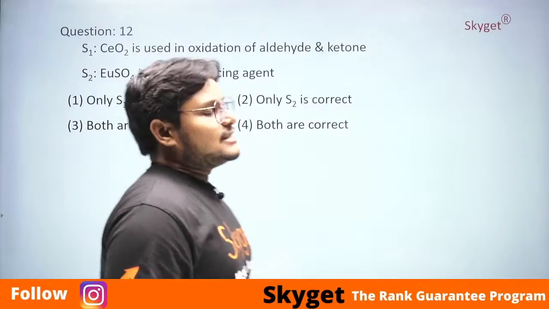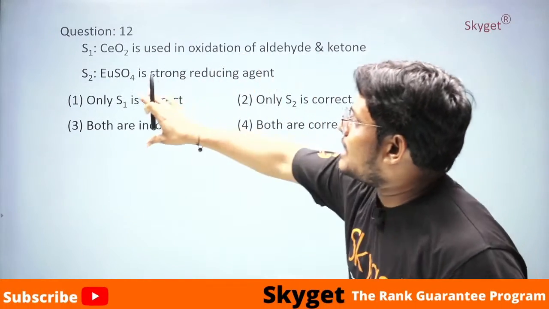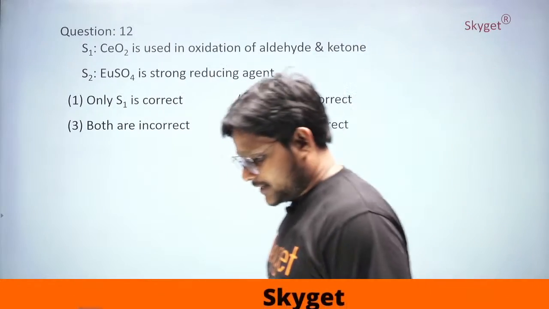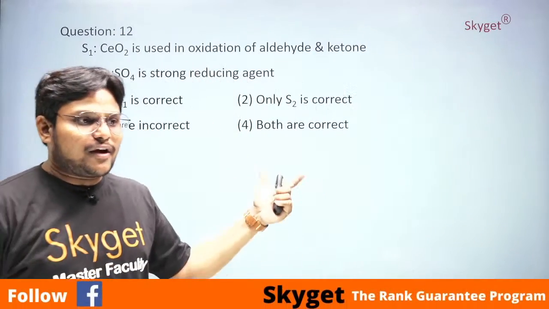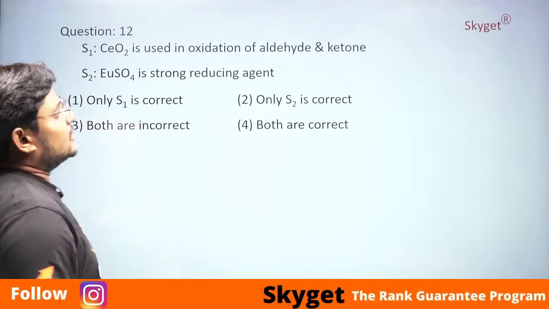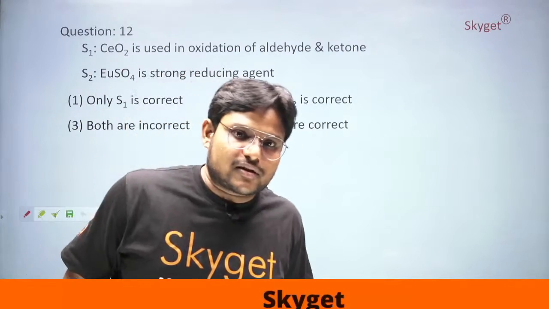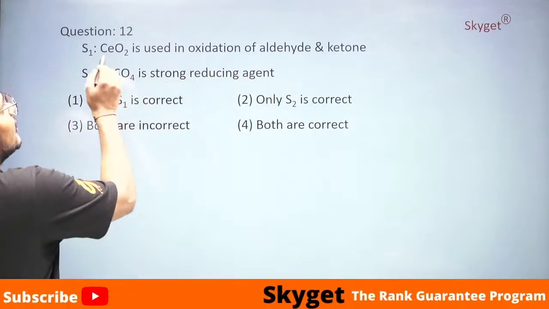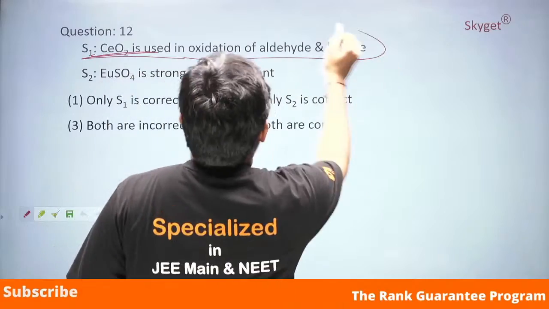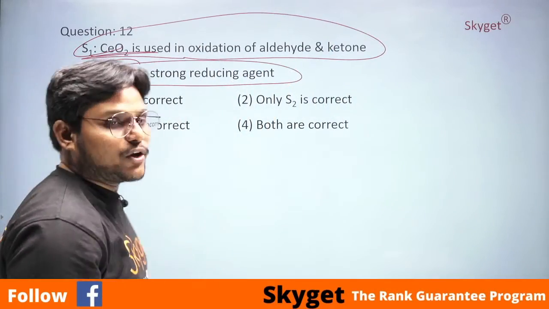Now see here. CO2 is used in oxidation of aldehyde and ketone, whereas EuSO4 is a strong oxidizing agent. One thing you have to remember, I think the majority of questions I left this answer, but listen students, it is very easy. In some textbooks, this is a direct NCERT question. What they are asking here is, CO2 is used in oxidation of aldehyde and ketone, and EuSO4 is used as a strong reducing agent.